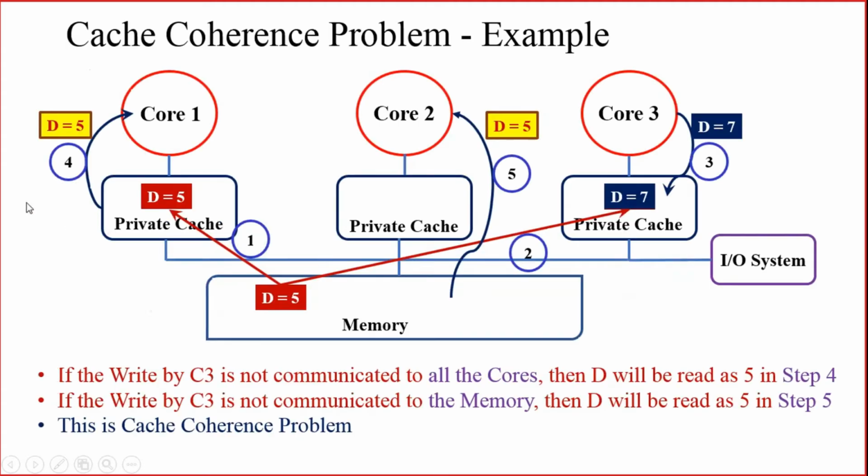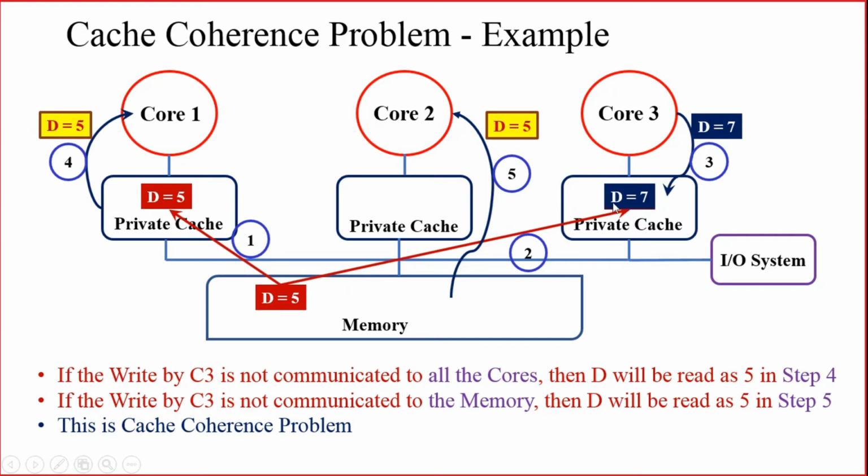So let us take here the private cache as level 1 cache, for example, and the memory, let us consider it as level 2 cache. In the previous example, we can consider the shared memory as level 2 and the private cache as level 1. So in the case of write through cache, whenever you are updating a particular data in level 1 cache, the same data will be updated in level 2 also.